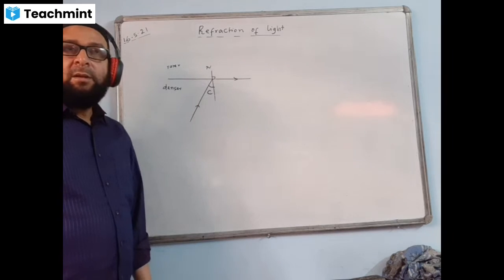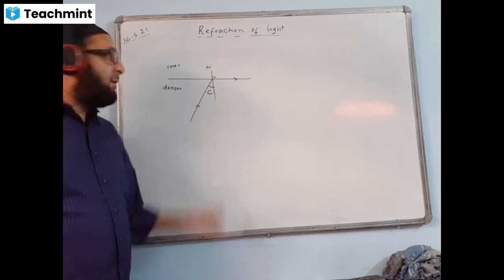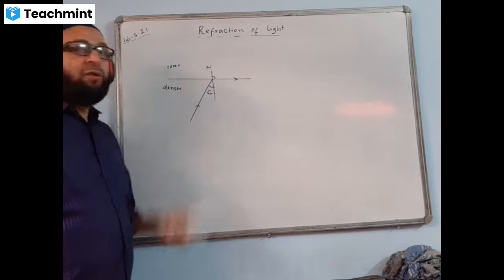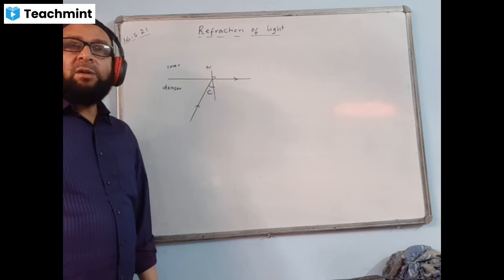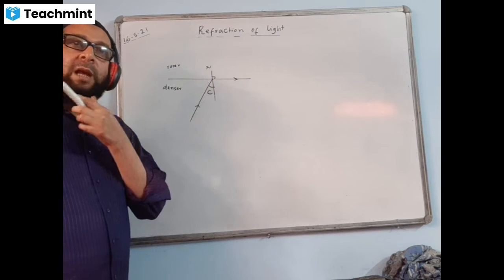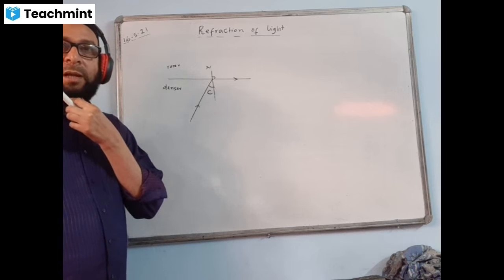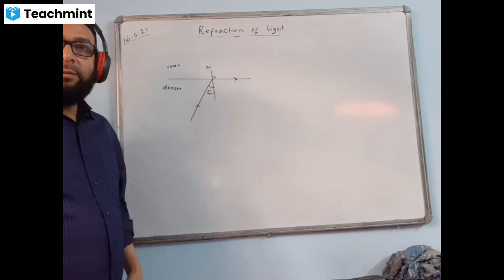You remember that. And I gave examples: critical angle value for glass-air is approximately 42 degrees. For water-air, the critical angle value is 49 degrees. And for diamond it is 24 or 25 degrees approximately. Okay.